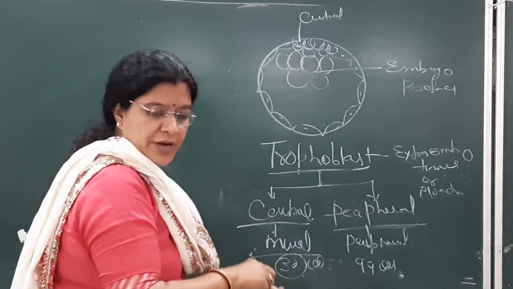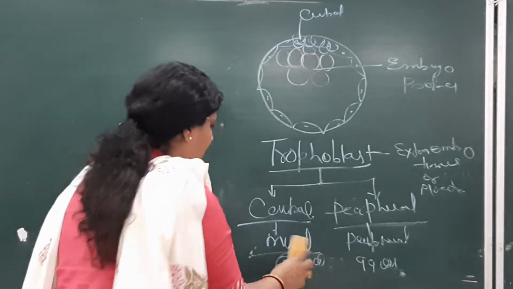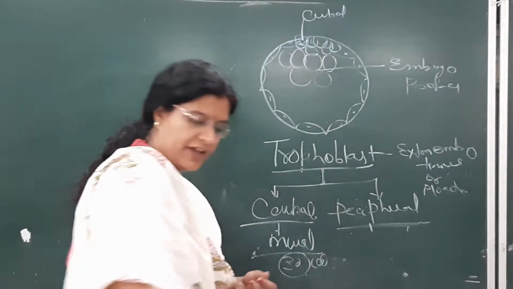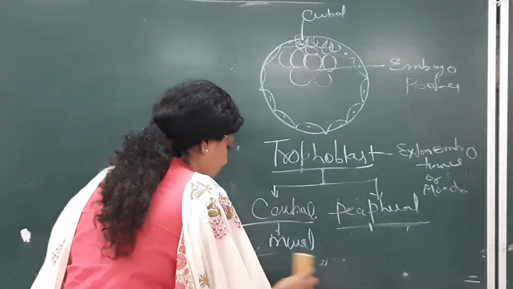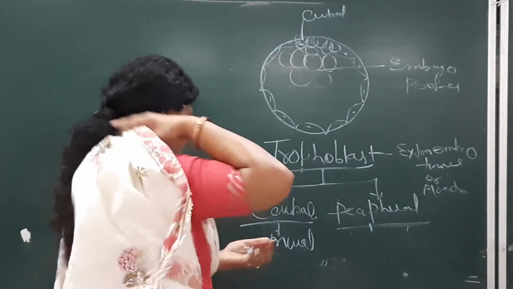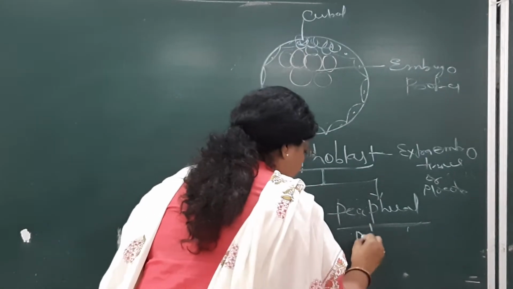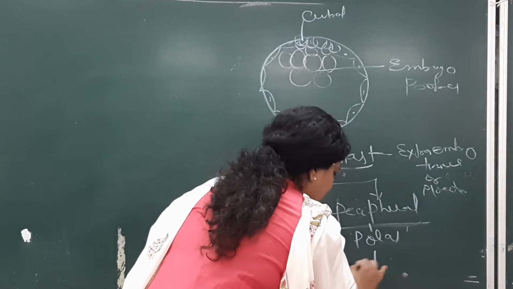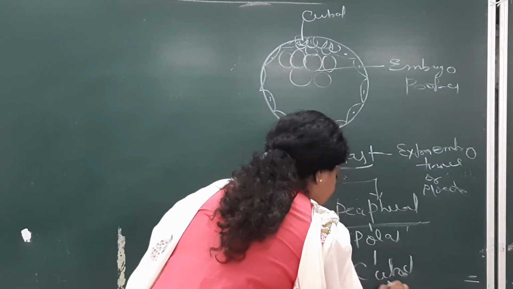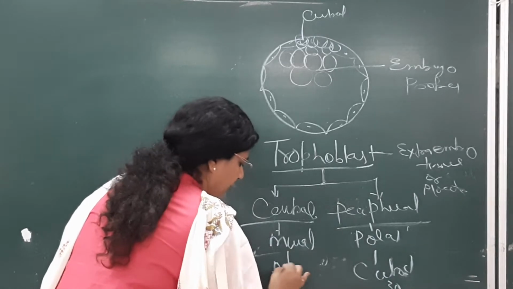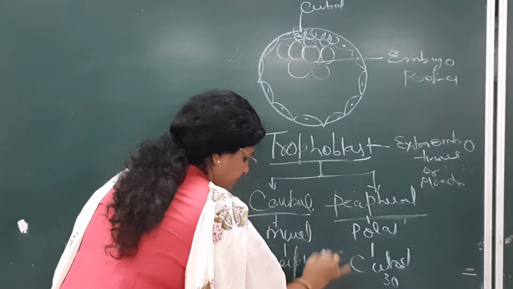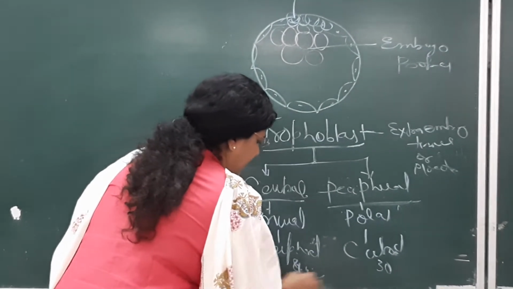Sorry, not neural and peripheral. It's polar and neural, not peripheral. So polar is this, neural is peripheral. Polar is the central, which is 30, and neural is the peripheral, which is around 99.